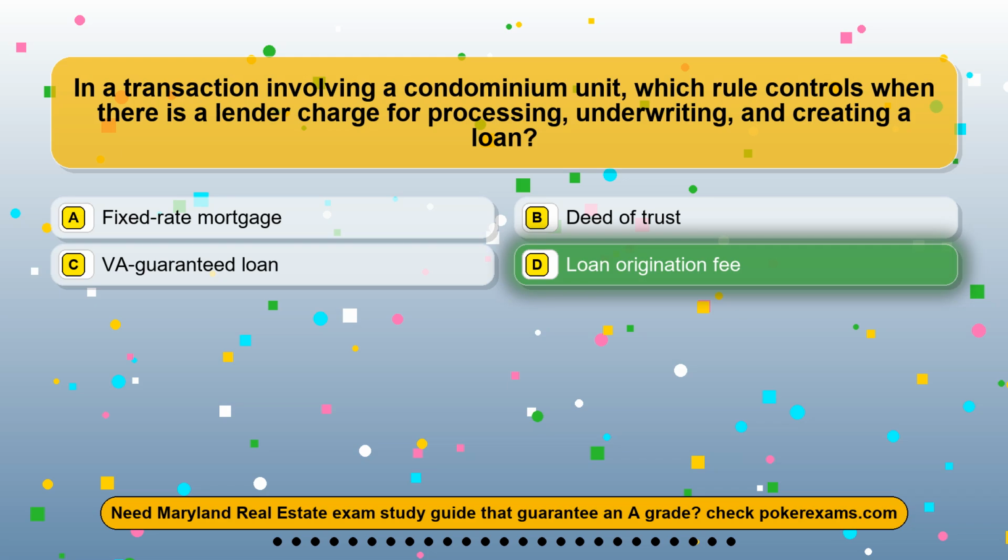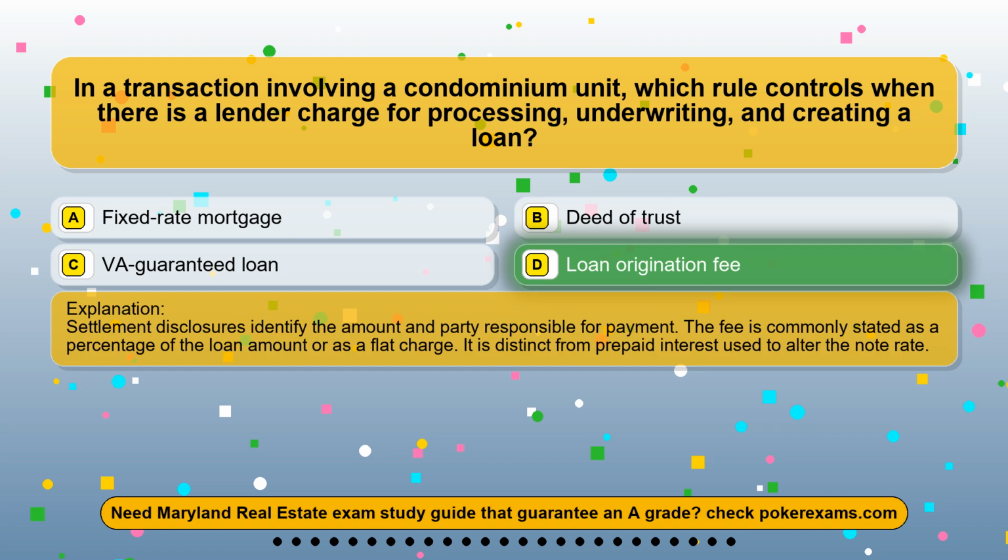The correct answer is option D, loan origination fee. Settlement disclosures identify the amount and party responsible for payment. The fee is commonly stated as a percentage of the loan amount or as a flat charge. It is distinct from prepaid interest used to alter the note rate.